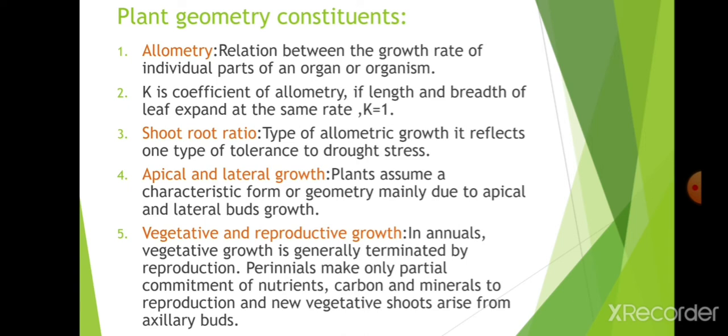But terminal buds will produce the reproductive parts, with partial commitment of nutrients, carbon and minerals to reproduction, and the rest to new vegetative shoots that arise from axillary buds. This also decides how the growth of the plant will occur. Then the terminal bud will be terminated; there is no growth on the terminal, but apical buds will grow, which will give a different characteristic shape. This is about the vegetative and reproductive growth effects on plant geometry.